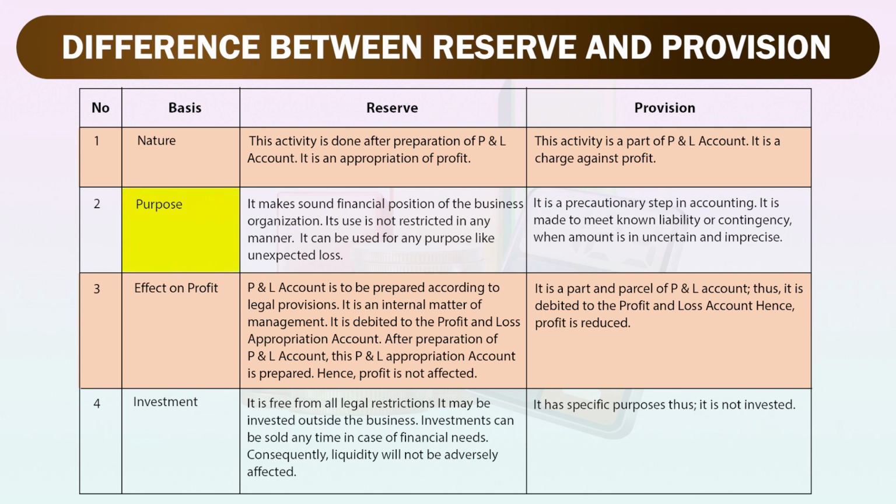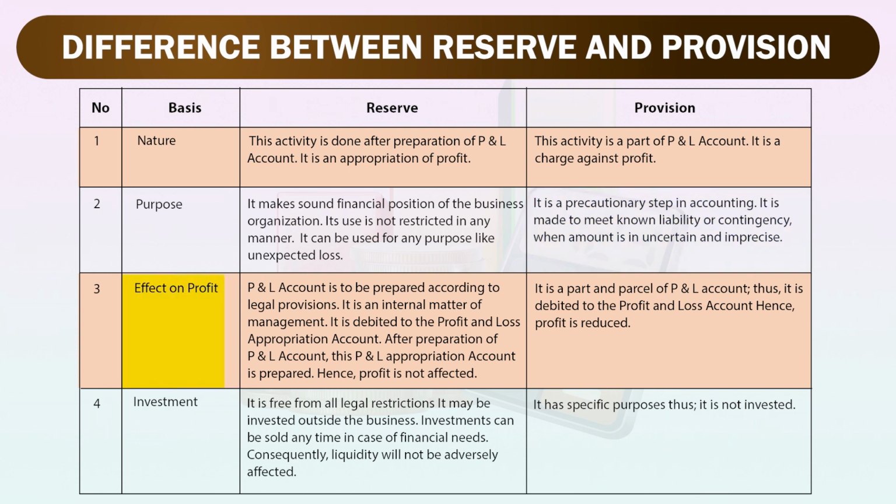Second basis is purpose. In case of reserve, it makes for a sound financial position of the business organization. Its use is not restricted in any manner. It can be used for any purpose like unexpected losses. Whereas in case of provision, it is a precautionary step in accounting. It is made to meet a known liability or contingency when the amount is uncertain and imprecise.